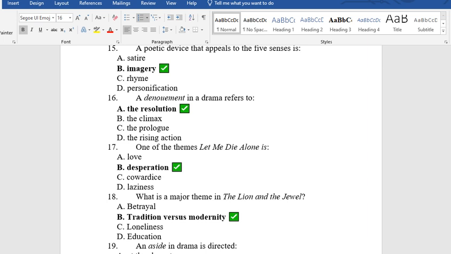16. A denouement in drama refers to A. The resolution. B. The climax. C. The prologue. D. The rising action. The answer is the resolution. It comes at the end of the narrative.